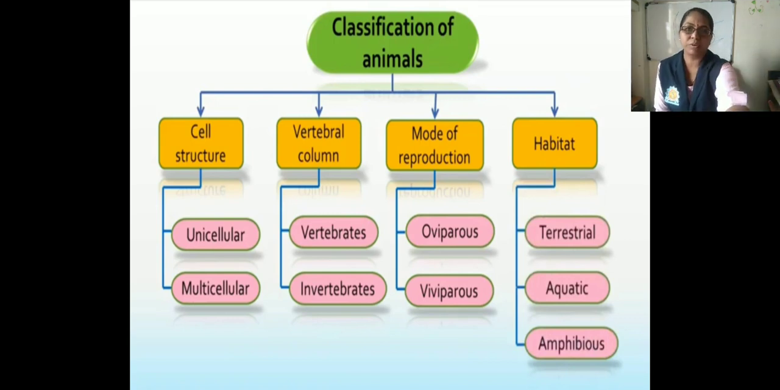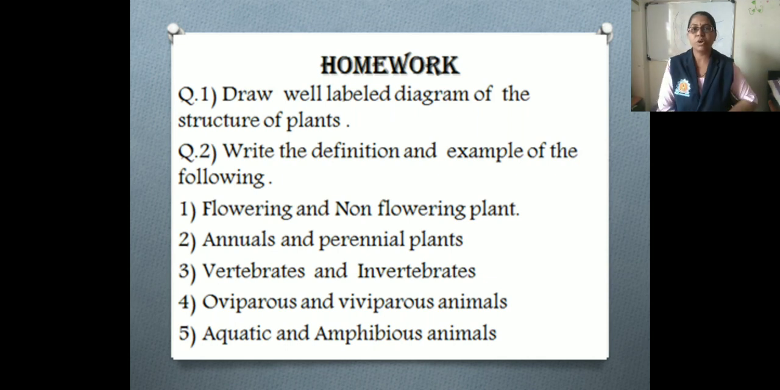What is your homework? First question: draw a well-labeled diagram of the structure of plants, as we discussed earlier. Then question 2: write the definition and example of the following. That means here you have to write down the definition and the example of each. First one is flowering and non-flowering plants. Second one is annual and perennial plants.